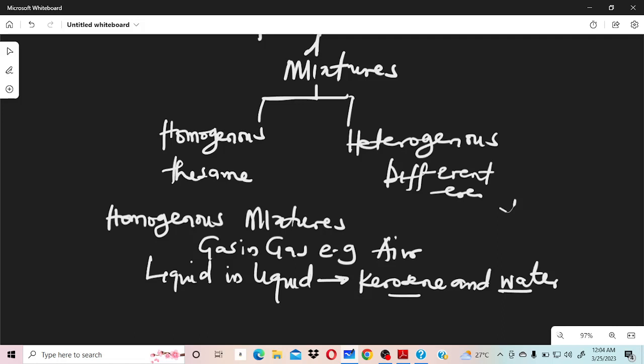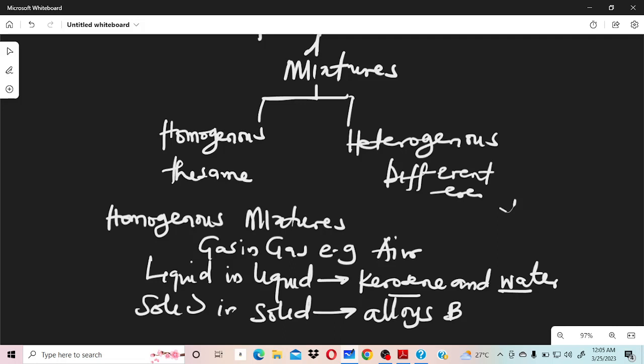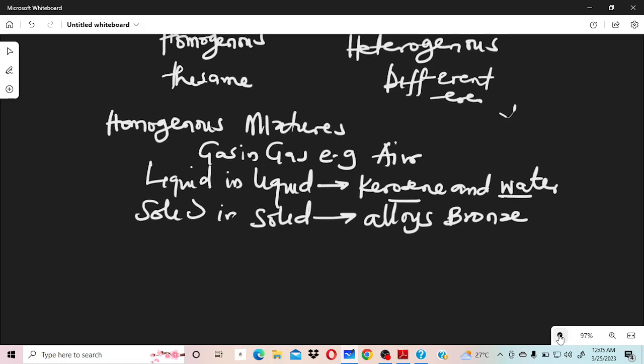We can have solid in solid too, and a good example, I think I've given that, that's our alloys, like our brass, like our bronze that has copper and tin.